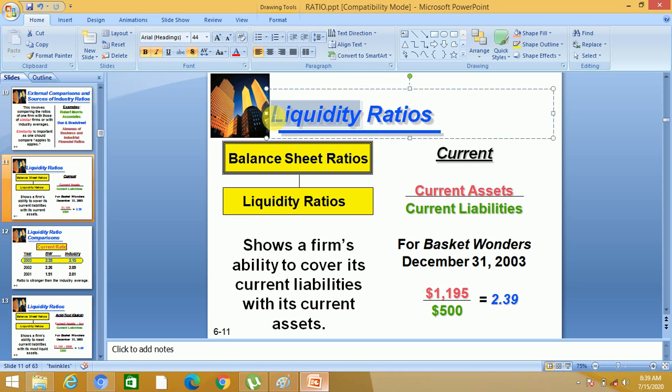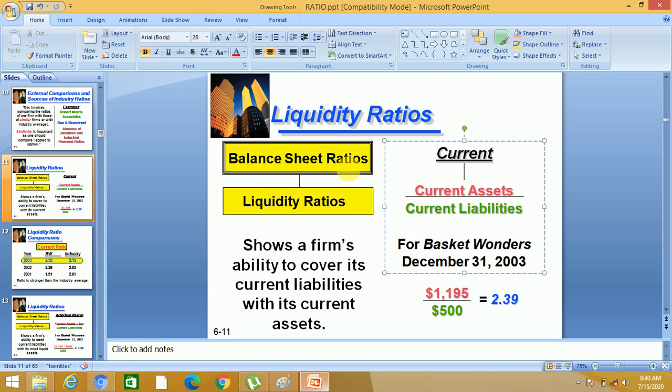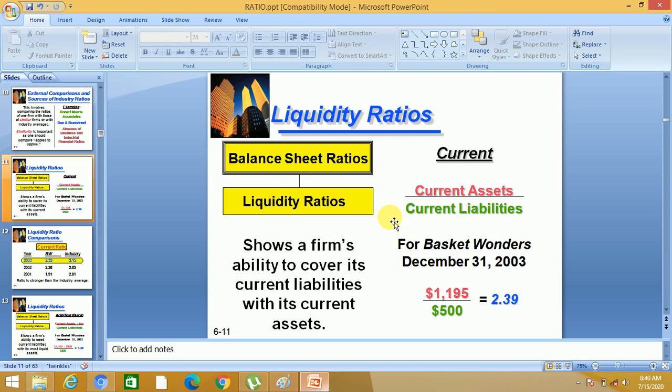Liquidity means the firm's short-term debt-paying ability. It is basically a balance sheet ratio, because both the items that we are picking are from the balance sheet. We are not taking any item from the income statement. That's why it is called a balance sheet ratio.